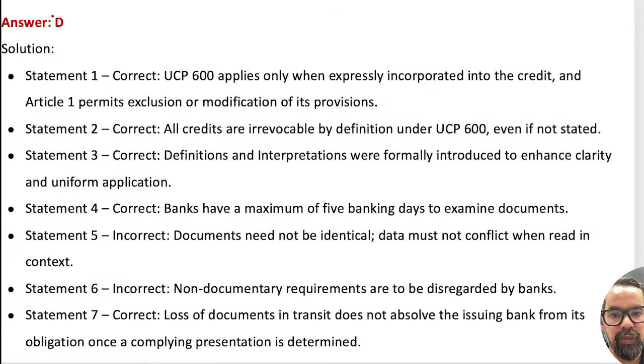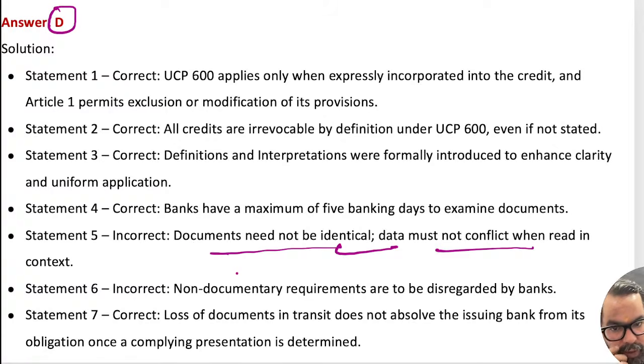Everyone is saying option D. That means we all are aligned. Documents need not be identical, so your data must not conflict when you read the context, and non-documentary requirements are disregarded by the bank. So that is the case in this particular one. Correct. Next one, guys. Type of LC, we have discussed different types of LC.